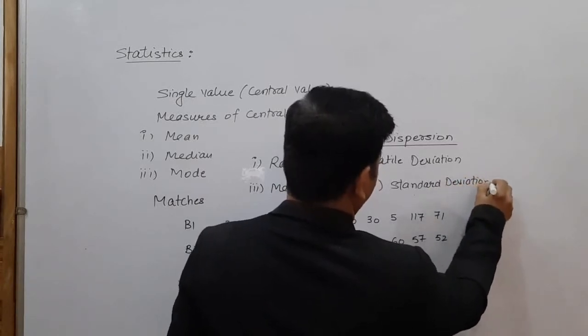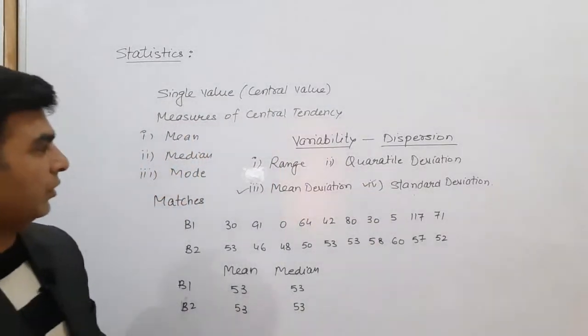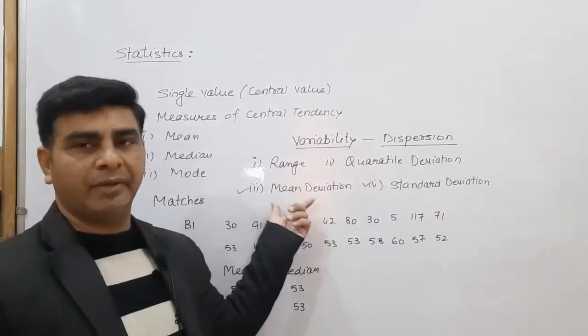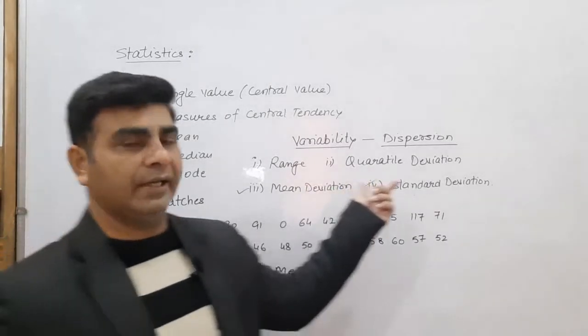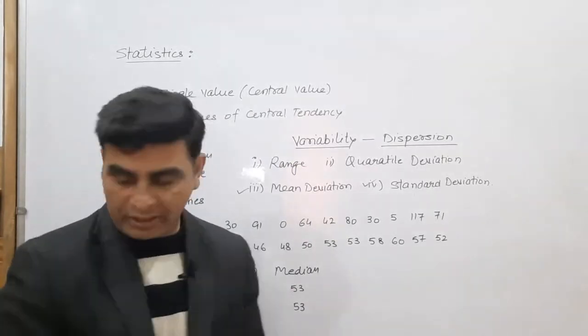So we have 4 methods, but we will discuss only 2 methods, mean deviation and standard deviation, in your class. So we are going to start the topic dispersion, which is known as measure of dispersion, and this can be obtained through your mean deviation and the standard deviation. So we will start the topic mean deviation in this class. So let us start the mean deviation.